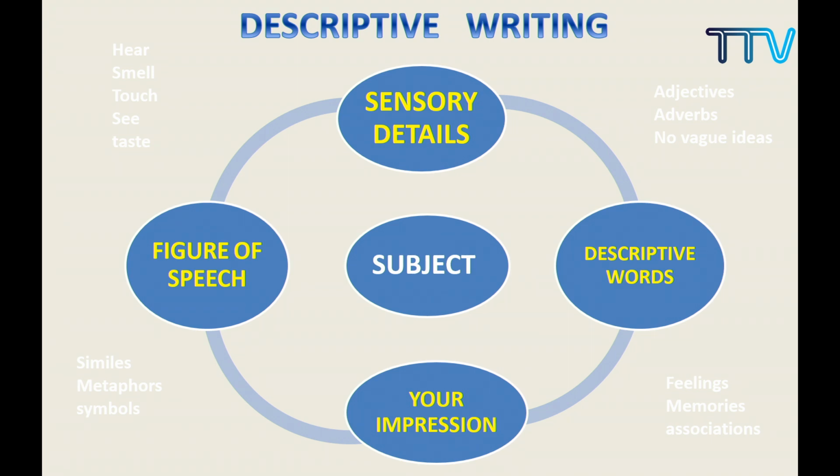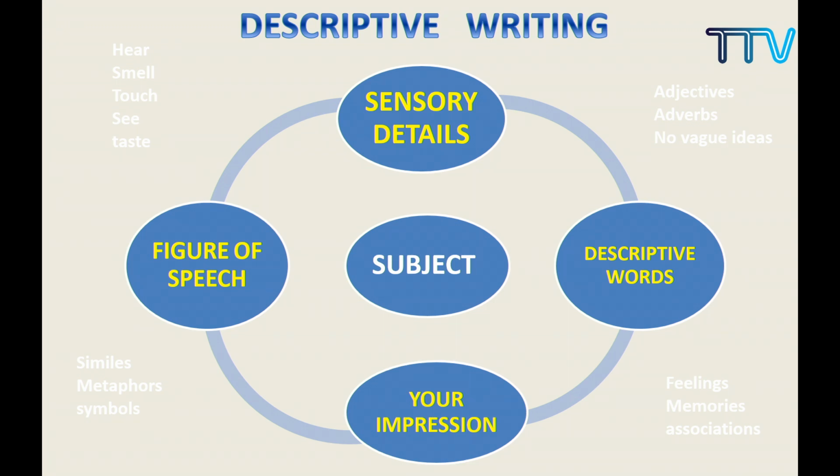In order to describe, you should be good in all the words which describe, basically adjectives. So you should have a good store of adjectives in your personal lexicon, your own vocabulary, and your impression, your feeling, and then the figure of speech. We will do this later, but you already know what figure of speech is. They are simile and metaphor, all these things.